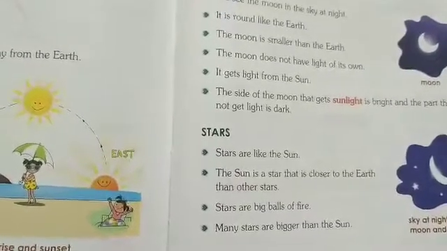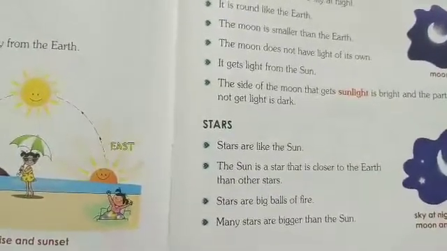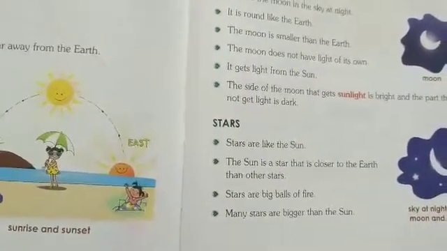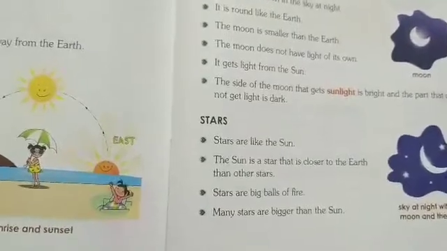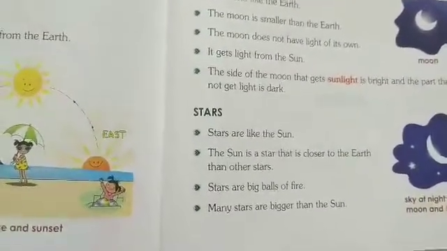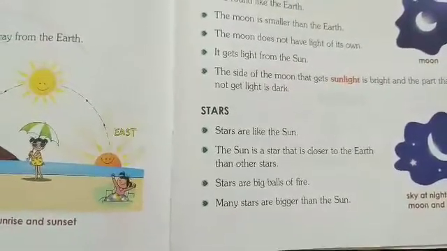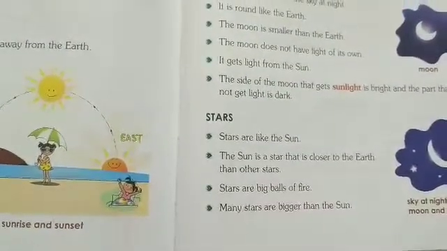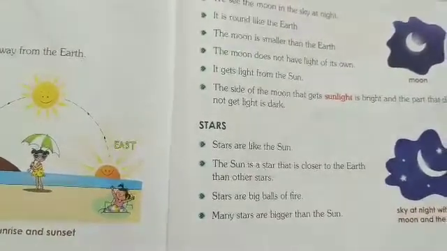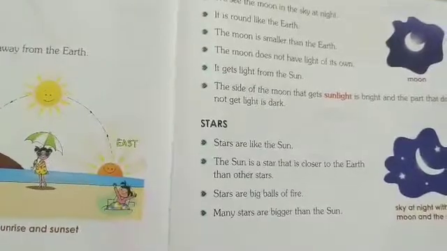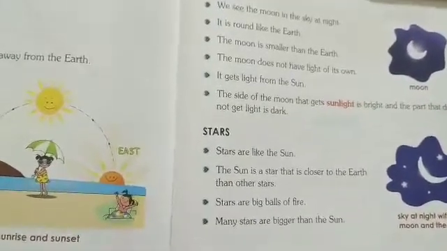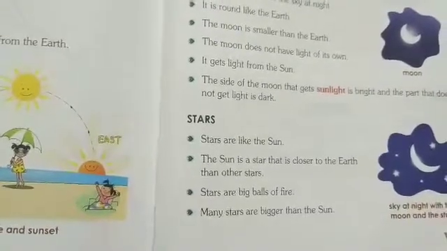The nearest star is the sun only. Remember, the nearest star is the sun only. Other stars are very far away from the earth. Next, stars are big balls of fire. Next, many stars are bigger than the sun. In the universe, we have so many stars. Some stars are bigger than the sun. The sun is the nearest star to the earth.